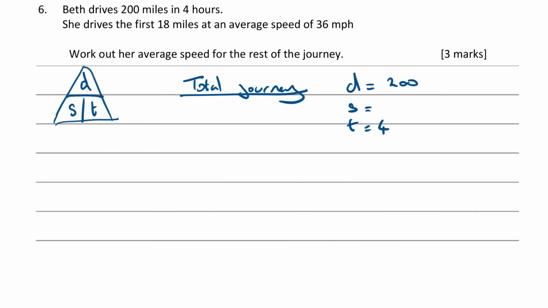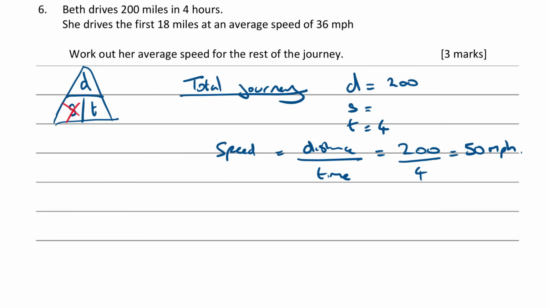So we just cross off, kind of stick your finger on top of the one you're trying to find, in this case S. And then the triangle tells you what to do with the other two. So average speed, let's write in blue. Average speed is distance traveled divided by time taken. In this case, it's going to be 200 divided by 4, which is 50, isn't it? 50 miles per hour. Okay, so that's the average speed for the whole journey.